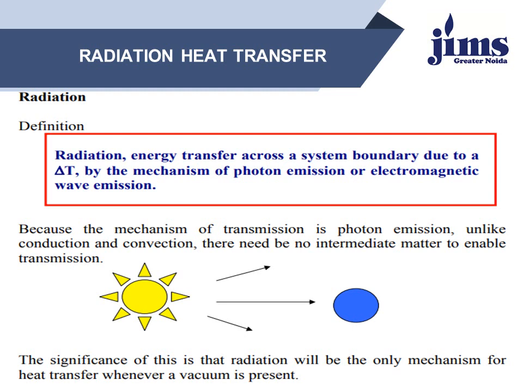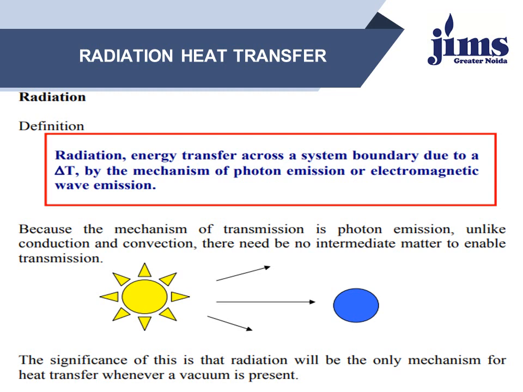Further, the rate of heat transfer by conduction and convection varies as the temperature difference to the first power, but in the case of radiation, it varies as the fourth power. Both the amount and the quality of radiation depend only on temperatures.